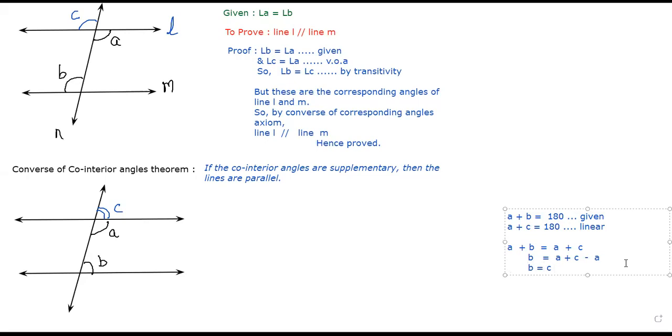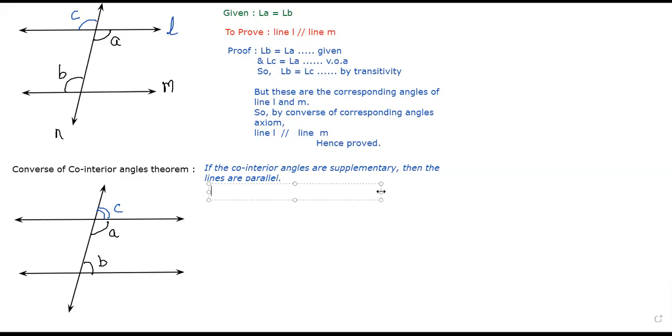And what are B and C? Corresponding angles. And if corresponding angles are equal, what happens? Lines are parallel. So what was given to us? That A and B are supplementary. So if A and B are supplementary, then definitely the lines are going to become parallel. Yes or no? Yes, sir. So start writing this.